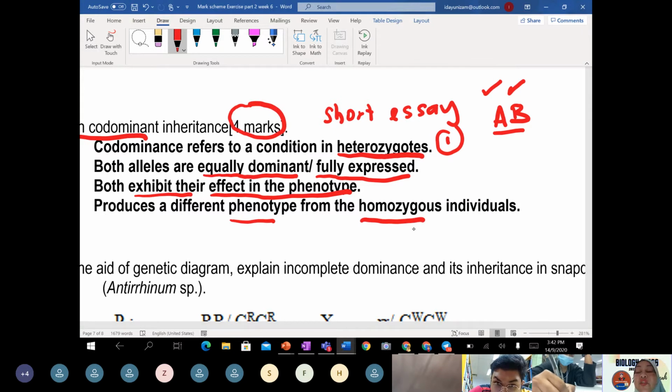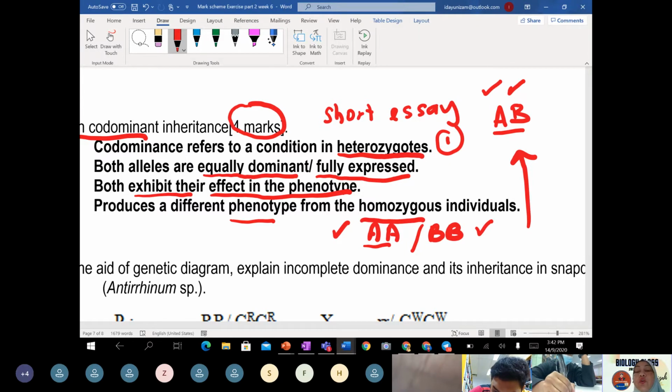What does it mean? This sentence means it differs from AA or it differs from BB, because this individual is fully A, this individual is fully B. But in this individual, the dominant allele A can express, same goes to dominant B also can express. So that is the meaning of codominant.